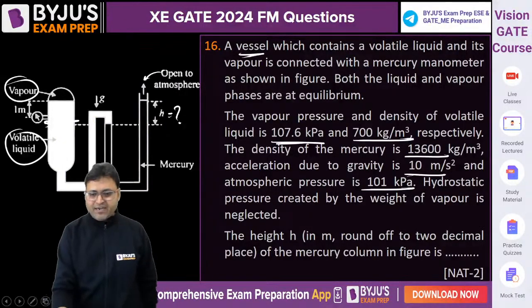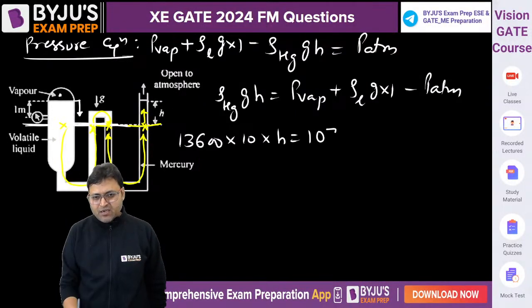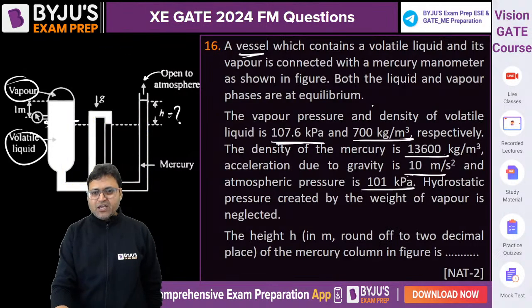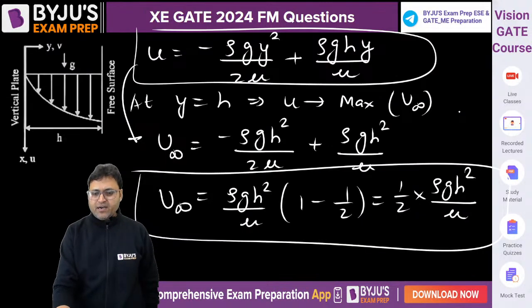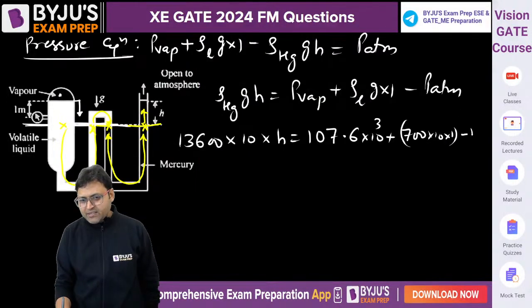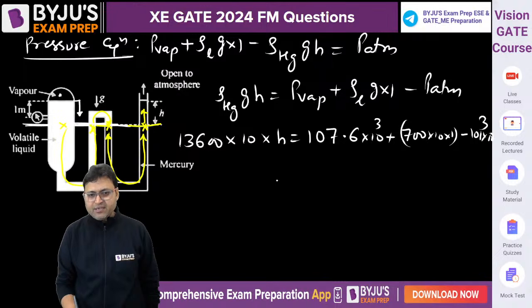Vapor pressure is 107.6 kilopascal. 107.6 into 10 to the power 3 plus density of the liquid 700, g is 10, 700 into 10 into 1, minus atmospheric pressure, 101 kilopascal, 101 into 10 to the power 3.